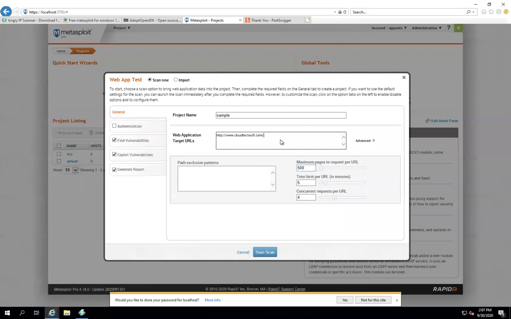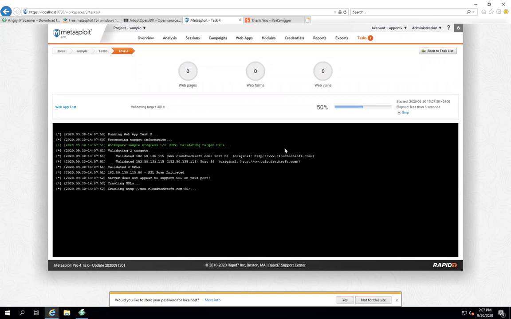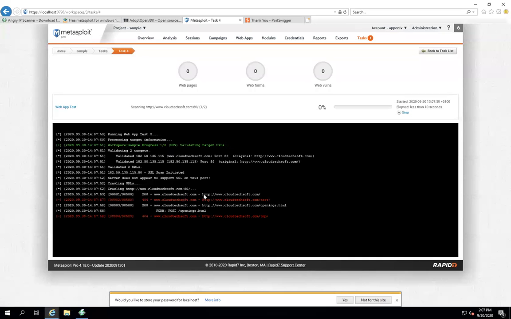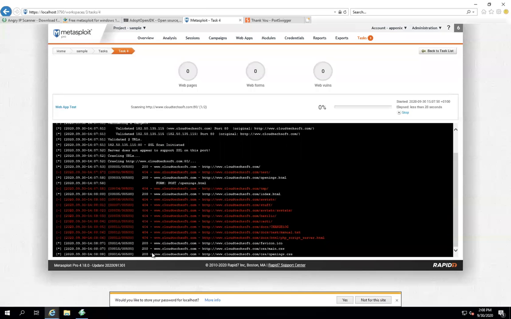See here, now I'm finding the vulnerabilities, exploiting vulnerabilities, and generating a report. Okay, start scan. It will give the complete vulnerability details. We'll wait for one more minute. See, cloudtechsoft.com. It will generate the script and find out the code vulnerabilities. 404 errors, 400 errors will keep coming, and the success codes also. We'll wait.